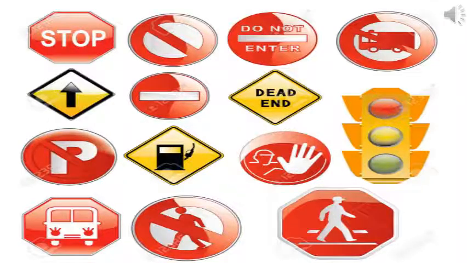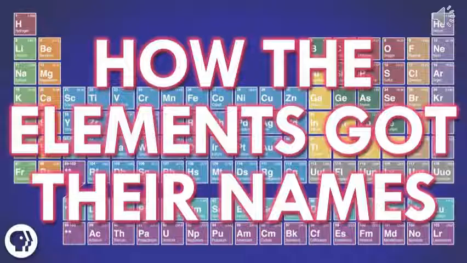Now let's talk about how the elements got their symbols. Before that, let's have a look at the picture. While traveling on the road, you must have come across various signs as shown alongside. What do these signs represent? These symbols represent traffic rules. A symbol is basically a short representation for anything, and each element is represented by a symbol.